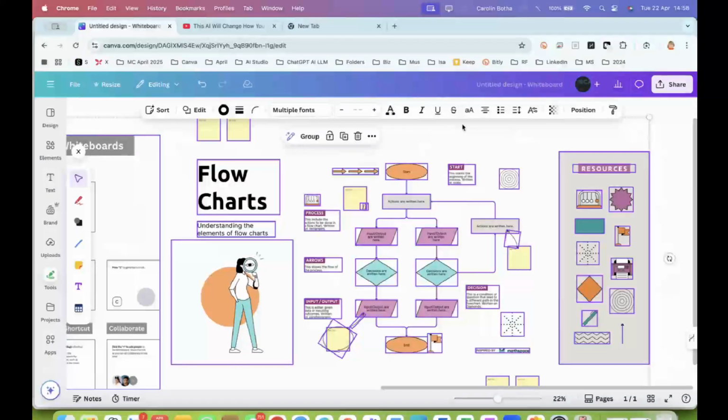So if you want to collaborate, and you have the Microsoft 365 business package, then I would strongly recommend that you use the 365 whiteboard. If you want to design a whiteboard, then I definitely recommend that you use Canva for that. All depending on what it is that you want to do, but they both have a whiteboard option.